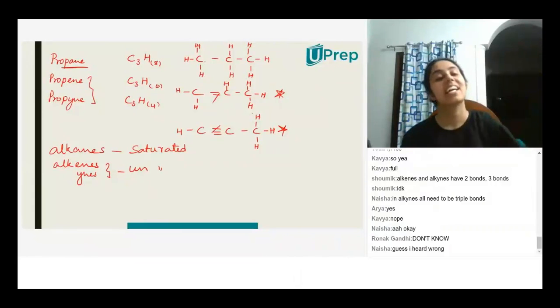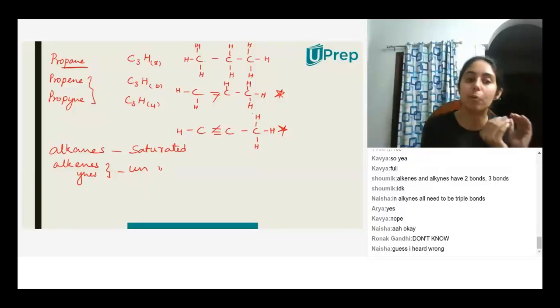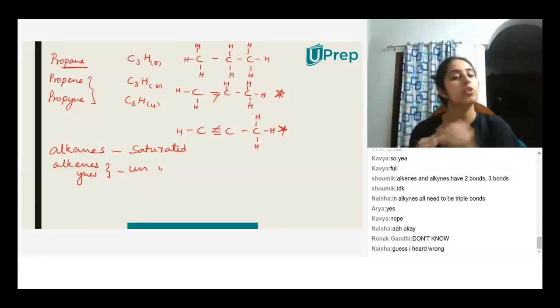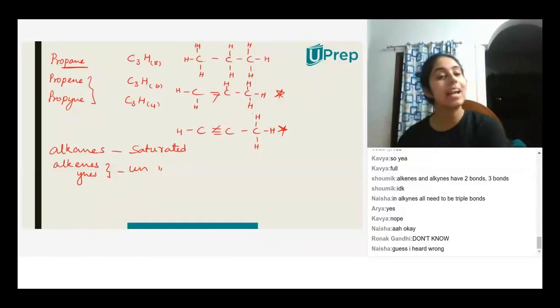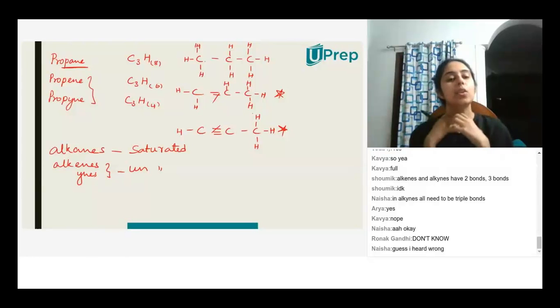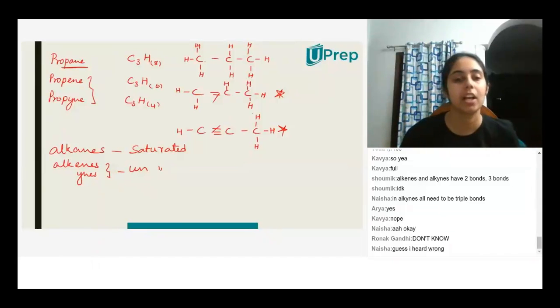Very good. In ionic bonding, there is a complete transfer of electrons from one atom to another atom. So one atom loses electrons and another atom gains electrons. Whereas in a covalent bond, there is sharing of electrons. There is no transfer of electrons. It's only sharing.